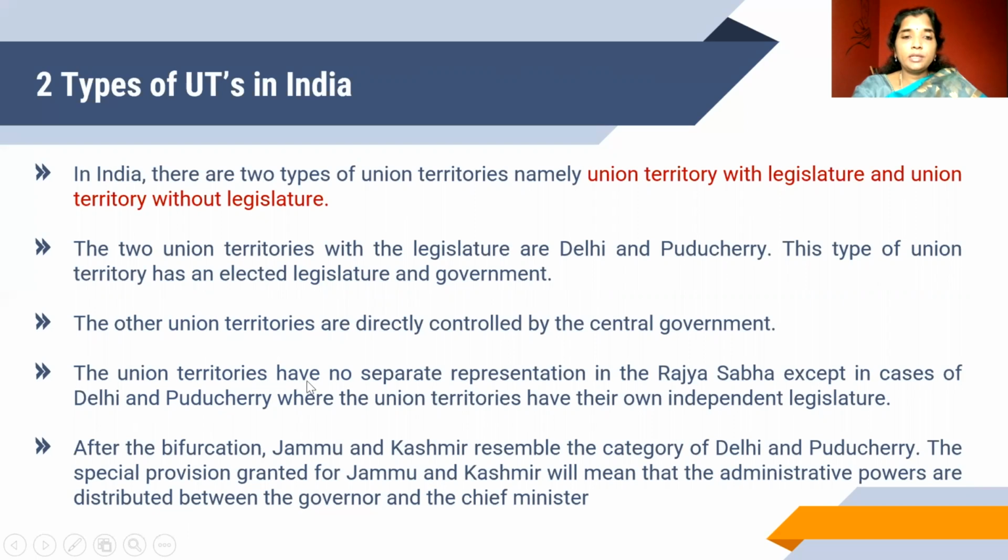The union territories have no separate representation in the Rajya Sabha, except in the cases of Delhi and Puducherry, where the union territories have their own independent legislature. After bifurcation, Jammu and Kashmir resemble the category of Delhi and Puducherry. They have been granted legislative power. This means that the administrative powers are shared between the governor and the chief minister.